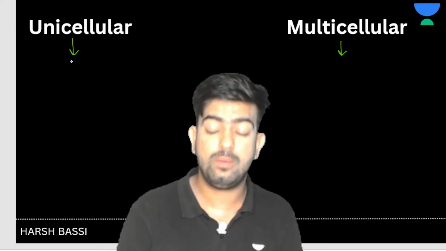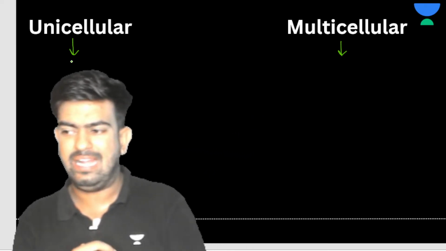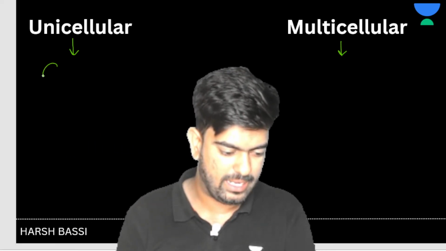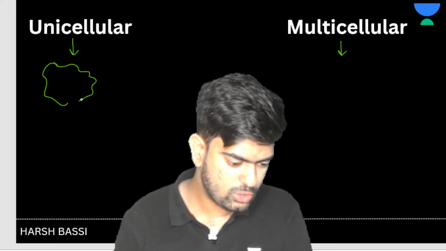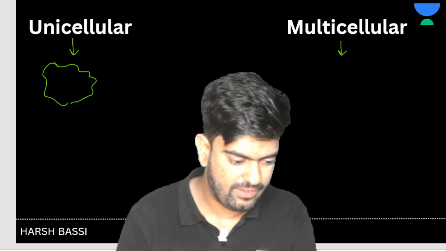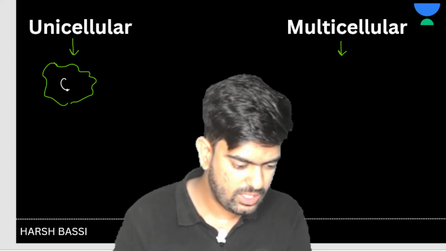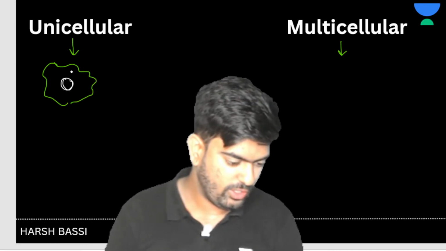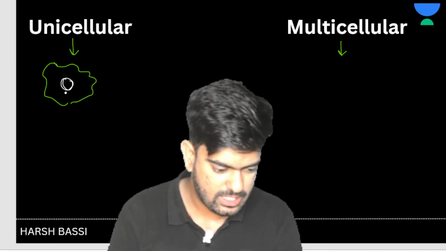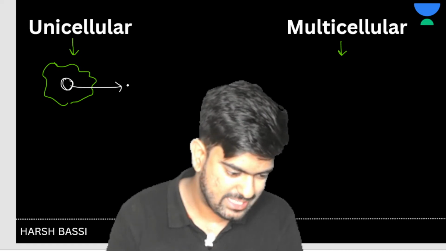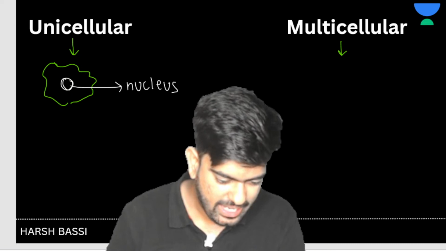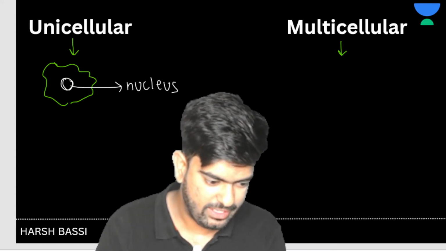But if I talk about unicellular, let's take our story, like there is an amoeba, a cool amoeba, and this cool amoeba is having some structure in its center. So this structure is basically what? This structure is basically the nucleus. Let's have nucleus here. We have a nucleus, yes sir, we have a nucleus here.